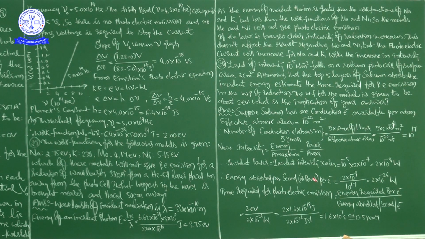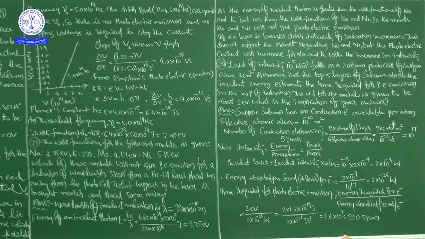Okay, right. That only he is asking in this question. First he is asking which of these metals will not give photoelectric emission for a radiation of wavelength 3000 angstrom unit from a helium and cadmium laser placed 1 meter away from the photocell. The answer is Mo and Ni. Next, what happens if the laser is brought nearer and placed 50 centimeters away? In case of potassium and sodium, photoelectric current will increase, but same as before, Mo and Ni will not give any photoelectric emission. Okay, right.